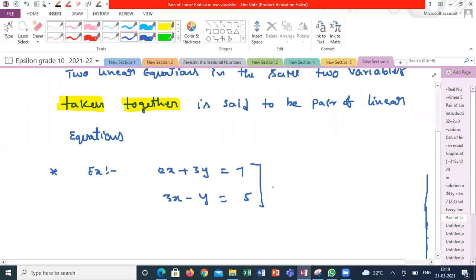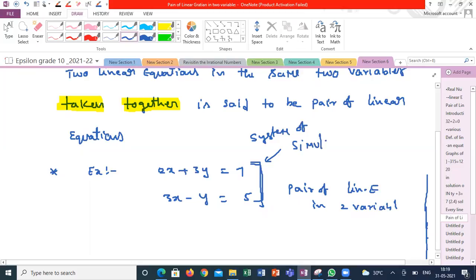These two equations together are called a pair of linear equations in two variables. We can't take a single equation and call it that. We call this together simultaneous linear equations because you are taking two linear equations simultaneously. System of simultaneous linear equations.